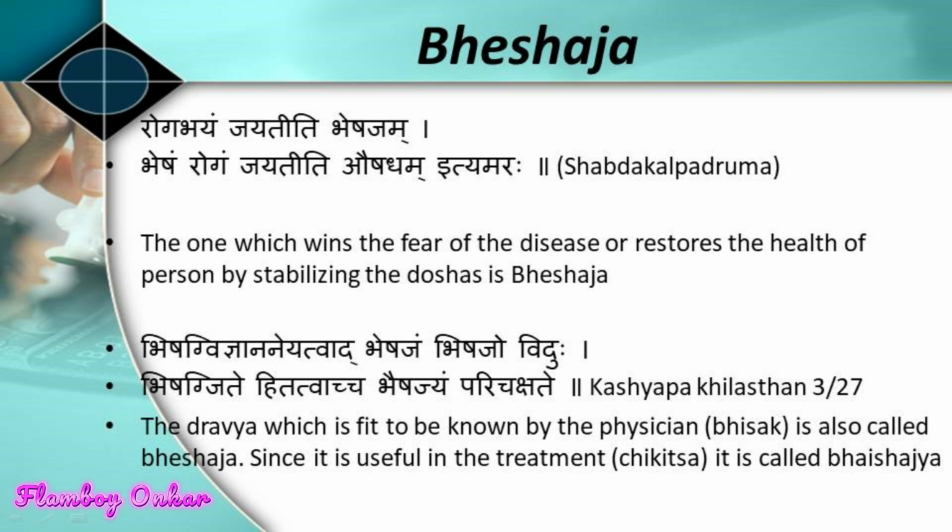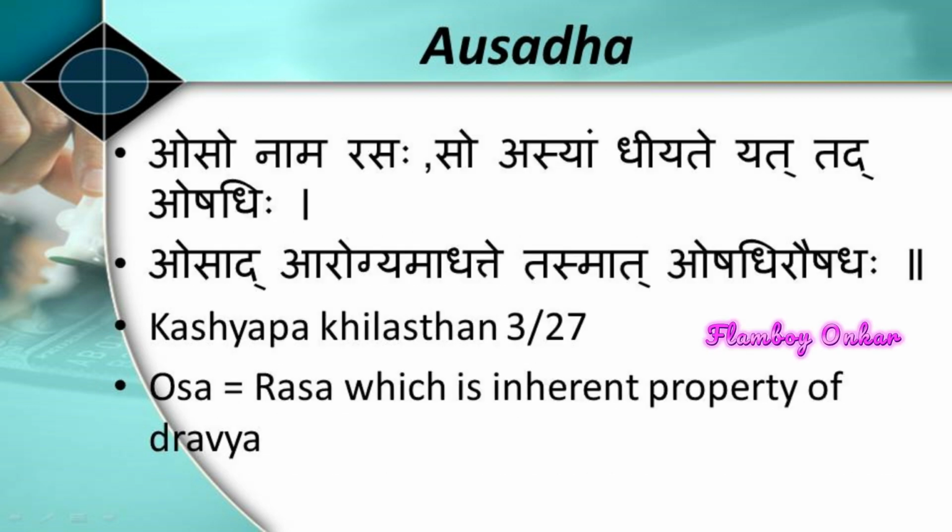Next term is Ausadha. Oso nam rasa so asyam dhiyate yat tad aushadhi. Osat arogyam adate tasmat aushadir aushadha. This definition of Ausadha is from the Kashyap Samhita Khilasthan, 3rd chapter, 27th shlok. Let's see what this shlok means.